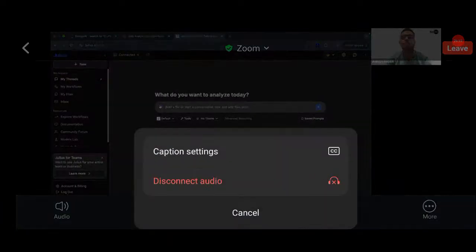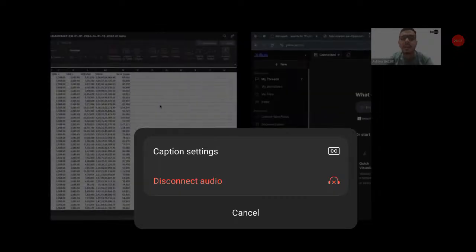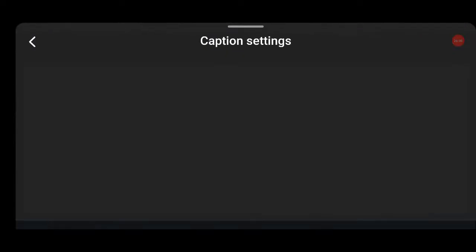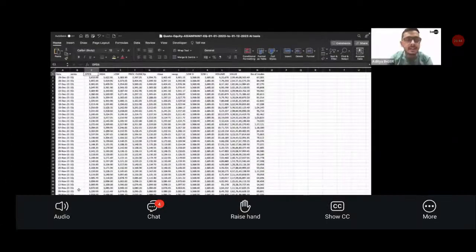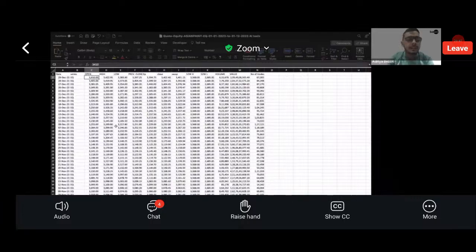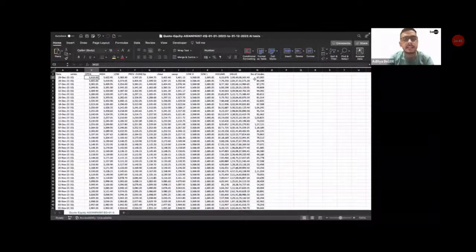Now what I'll do, I will choose the data set which I want to analyze. What is the data set I want to analyze? I want to analyze this particular equity Asian Paints data. I have the equity data of Asian Paints for the entire year of 2023, from 2nd January 2023 to 29th December 2023, with the open price, the high price, the low price, etc., the number of trades, value, volume, everything I have over here. Now, if I have to do analysis on this particular data set, how will I go about doing that? With the help of AI, in a matter of few seconds, how would I go about doing that?